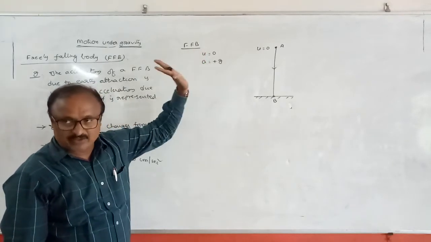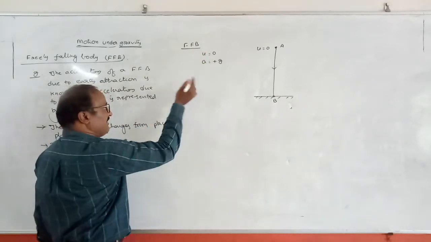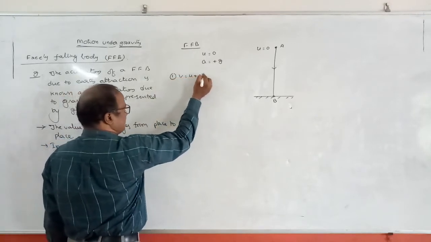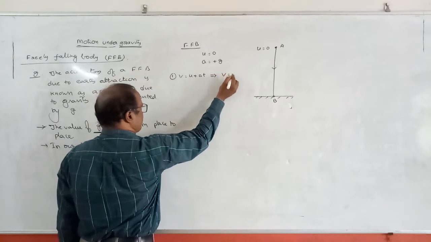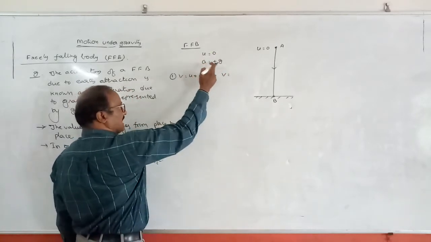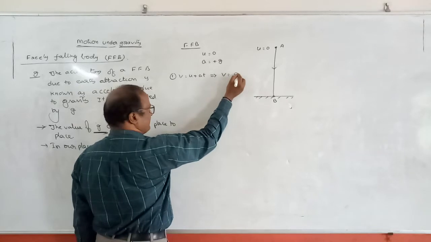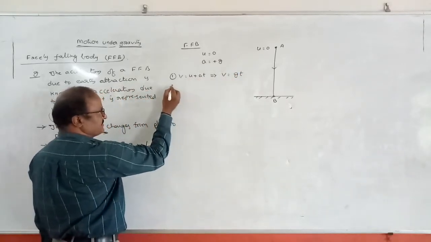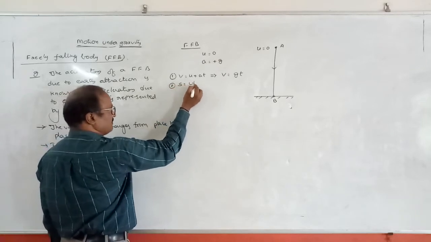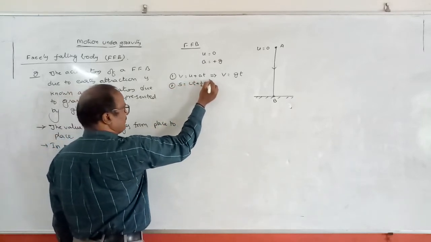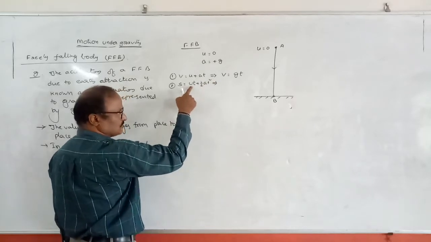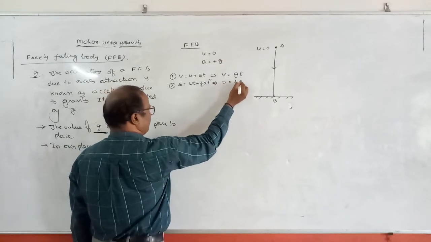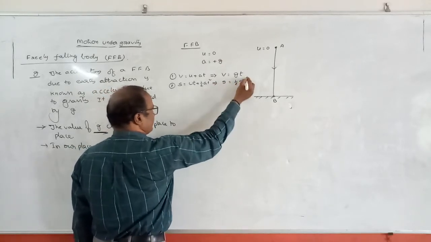Next, how do we write down the formulas regarding a freely falling body? The first formula is v is equal to u plus at. That implies v is equal to, but here u is equal to 0 and a is replaced by g. So v is equal to gt. Second equation, s is equal to ut plus half at square. Here also, what is u? 0. This term becomes 0. Then s is equal to half g t square.